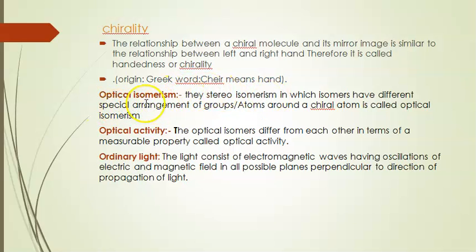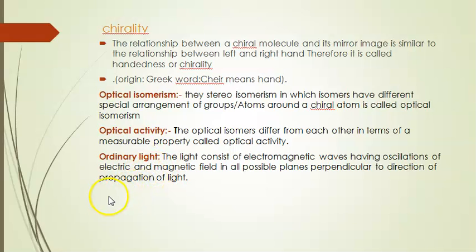Optical isomerism is a stereoisomerism in which isomers differ in the spatial arrangement of groups or atoms around a chiral atom. This is called optical isomerism. Optical activity: the optical isomers differ from each other in a measurable property, called optical activity.